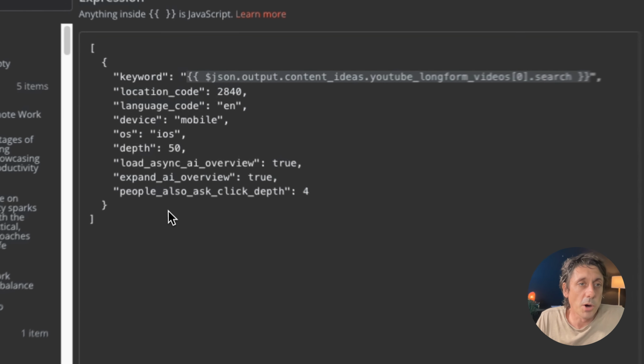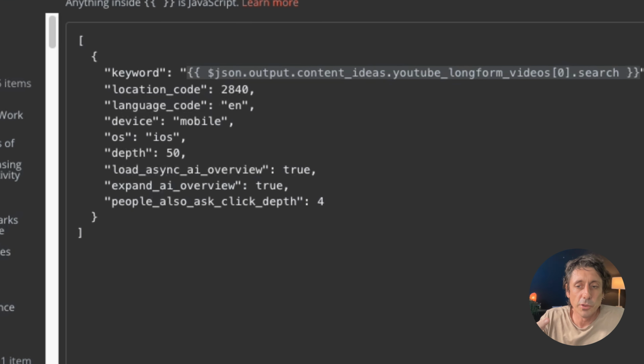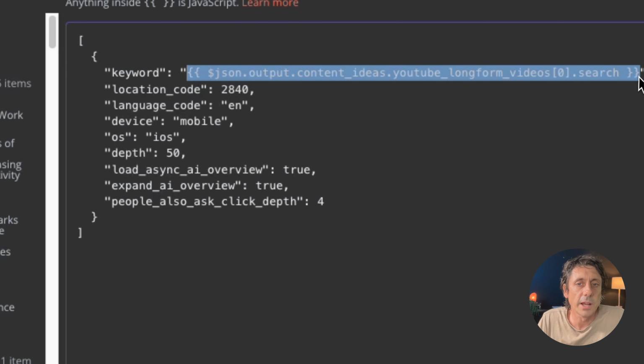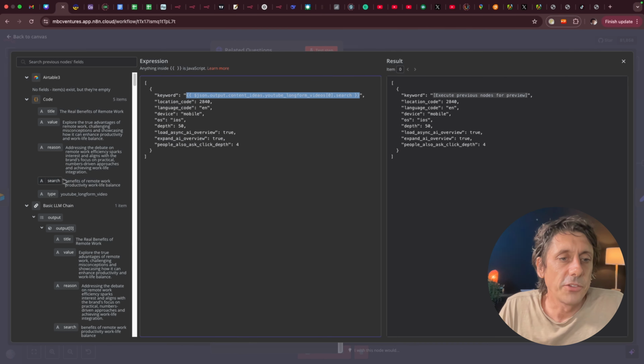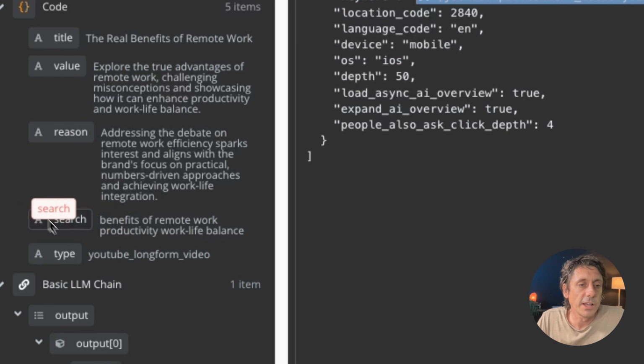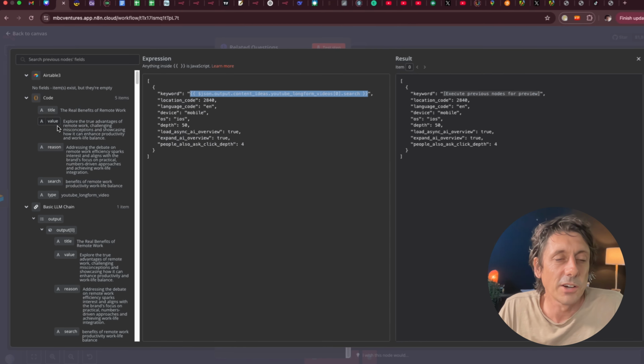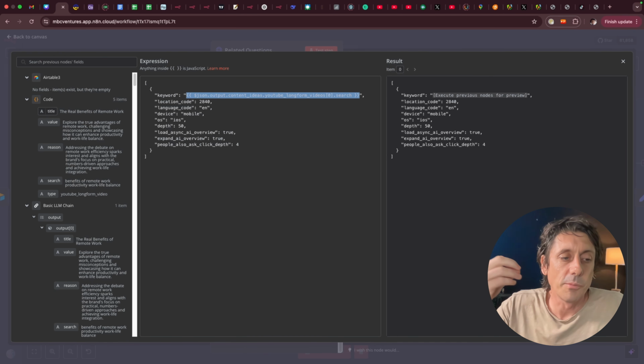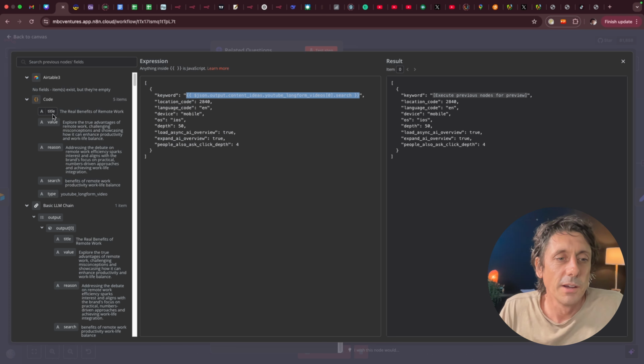So again, to get the body, go to the DataForSEO, to the code example, click it, and they'll show you how to put the body in here. So just paste exactly the structure they give you, but what you want to change out is the keyword field in here, and we're going to dynamically map that search phrase that we got the AI to create that relates to the content idea that it came up with from reading the comments on the YouTube video. So if I take that search idea and just drop it in there like that, now it's going to be able to do a live search with it.